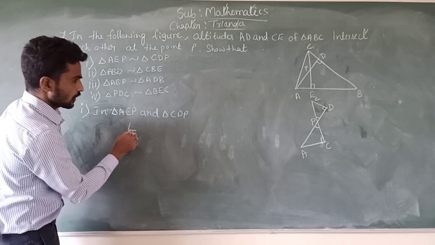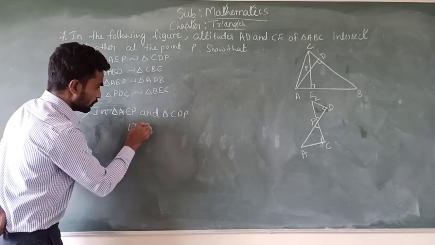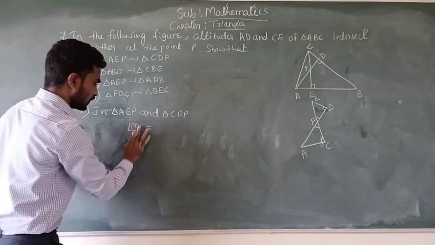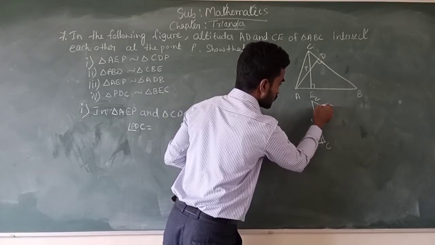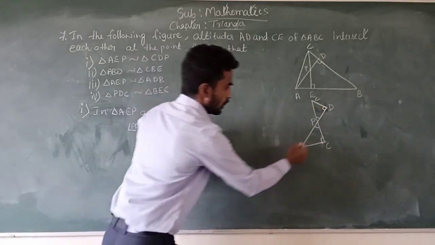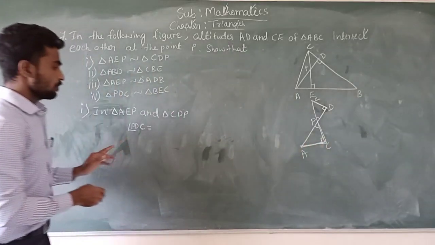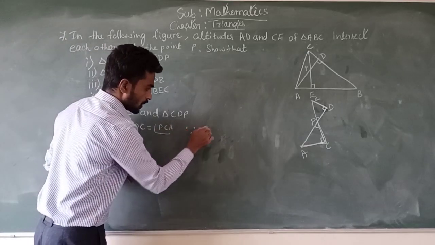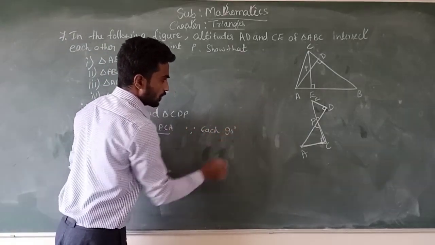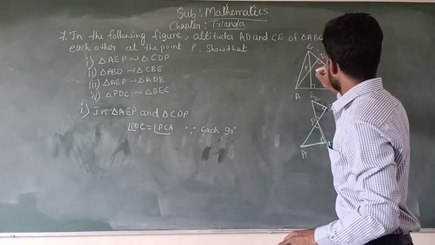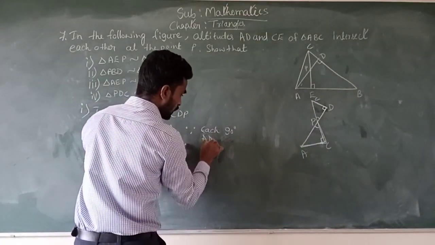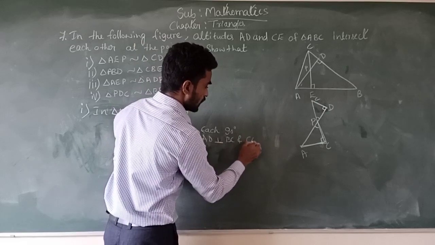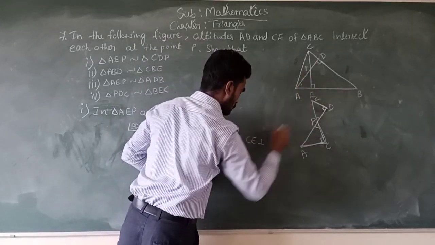Angle PDC is equal to this angle, and this angle is equal to angle PCA, because each angle is 90 degrees. It is also given that AD is perpendicular to BC, and CE is perpendicular to AB.